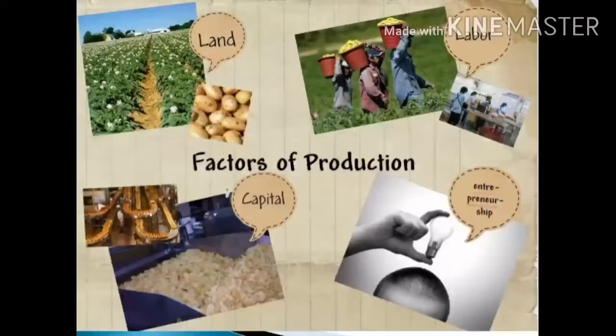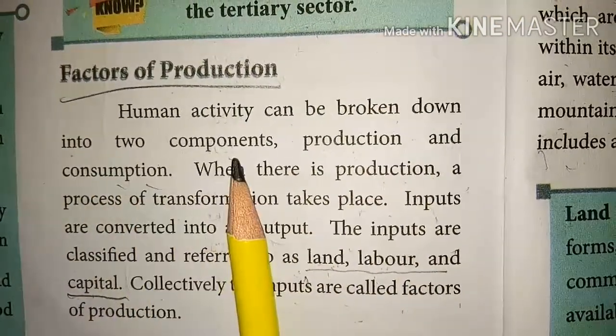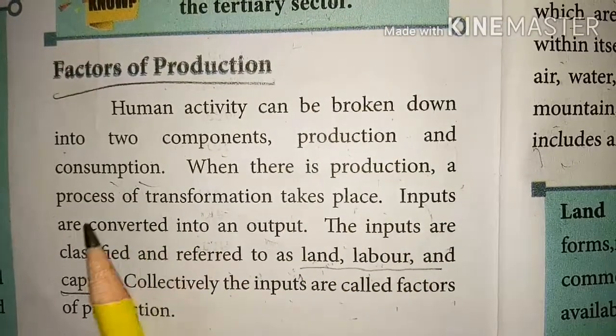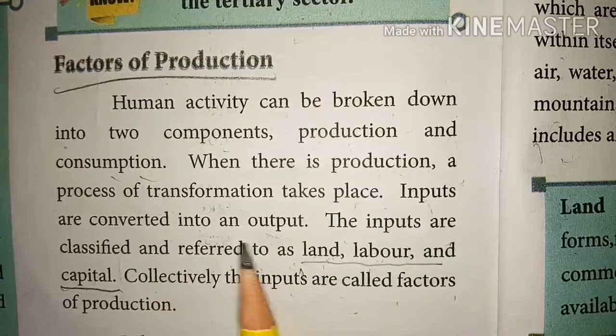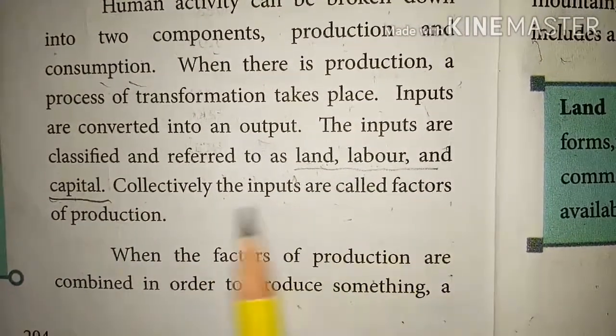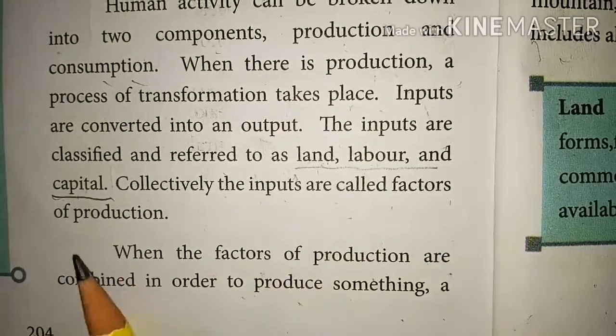Factors of production: land, labor, capital, and organization or entrepreneurship. Human activity can be broken down into two components, production and consumption. When there is production, a process of transformation takes place. Inputs are converted into an output. The inputs are referred to as land, labor, and capital. Collectively, the inputs are called factors of production.